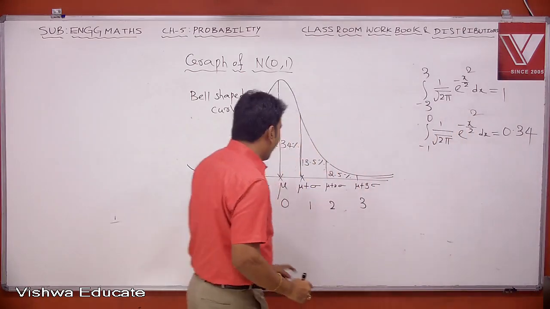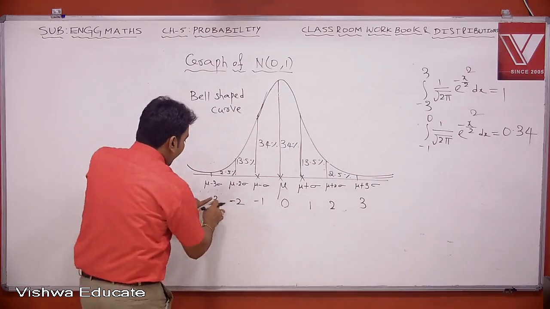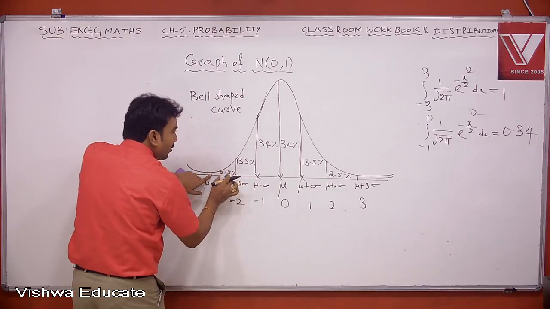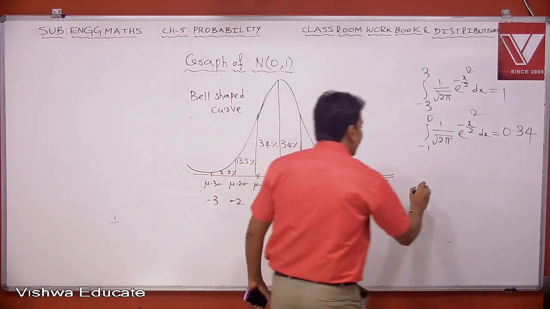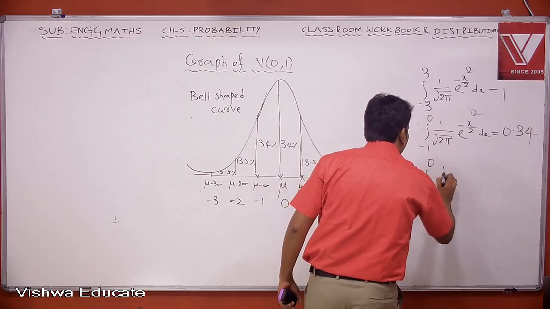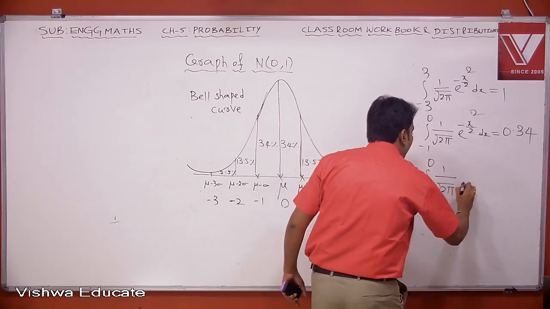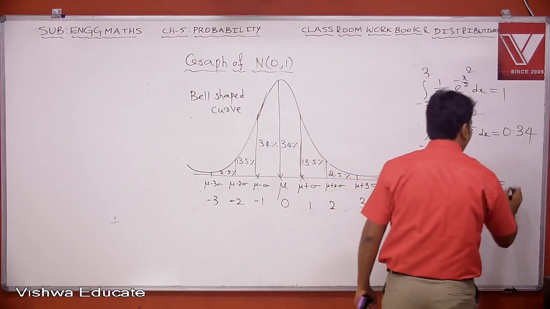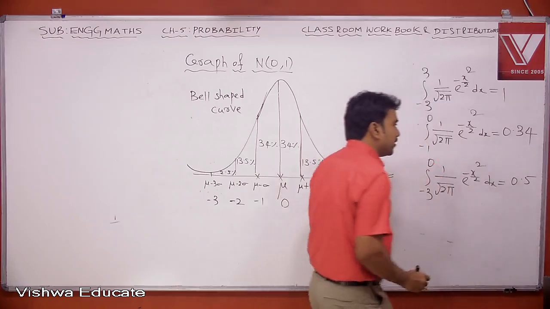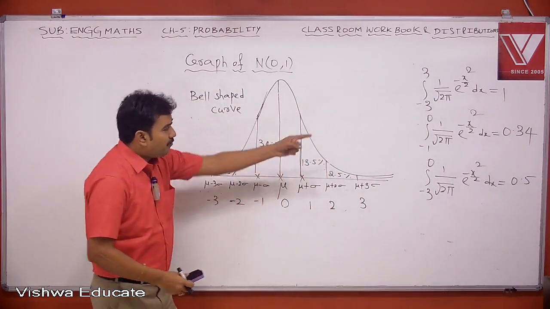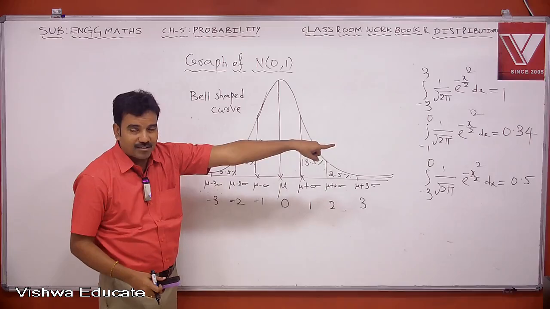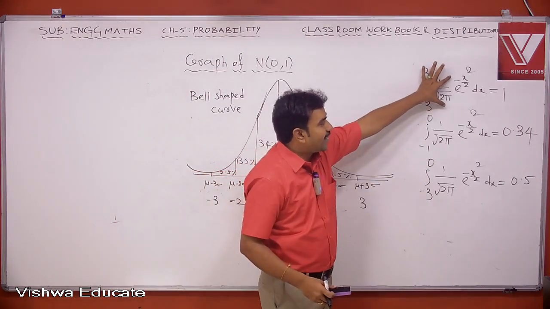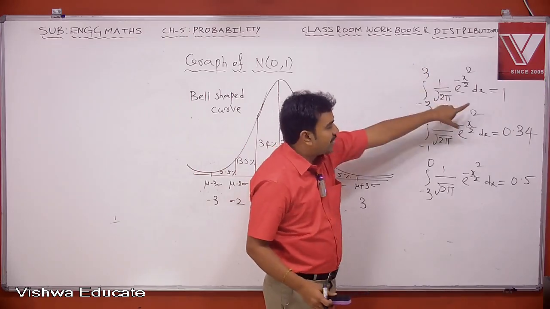So when it goes from minus 3 to 0, 34%, 13.5%, 2.5%, 50% is covered. So therefore the integral from minus 3 to 0, 1 by square root of 2 pi into e power minus x square by 2 dx, equals 50%. So this is 0.5. Basically when you calculate those integrals, you will get these values. Actually this graph we were getting only from these calculations. So integrate this function between the limits, you will get exactly 1.